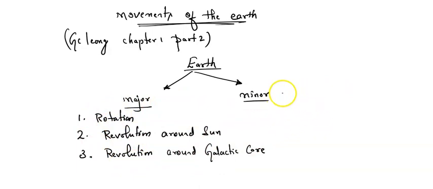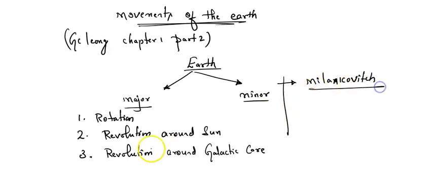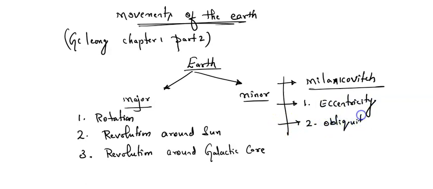Now let me see the minor movements. Which are the minor movements we have? For the exam, these minor movements were identified by Milankovitch, so you should not forget this. Here we have different minor movements. Number 1, eccentricity. Number 2, obliquity, and number 3 is precession.